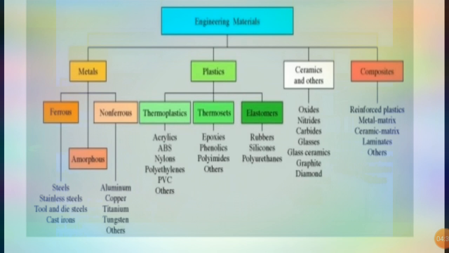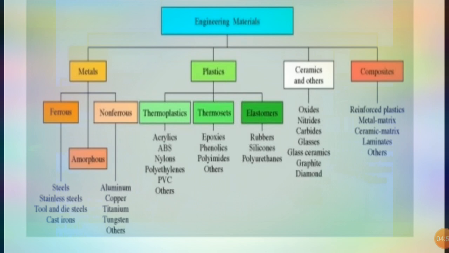So plastics, or generally polymers. Now what are polymers? They can be classified as thermoplastic, thermosettings, or elastomers. Then the next type is ceramics and others. So it may be oxides, nitrides, carbides.